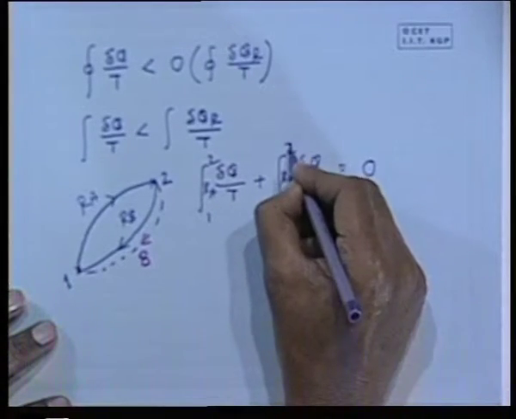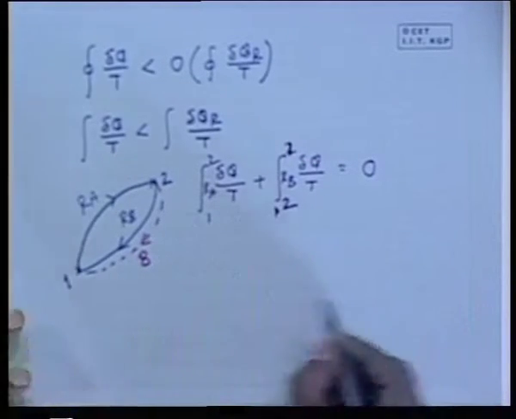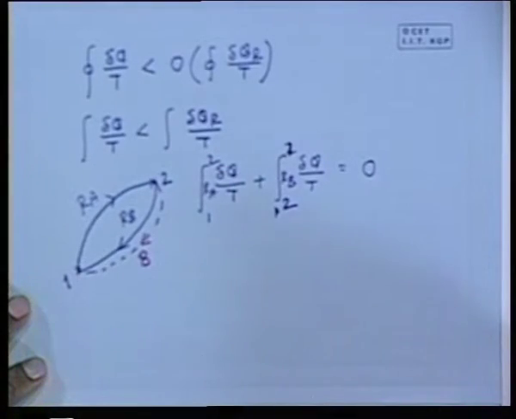Very good. I am very happy. ∮ δQ/T ≤ 0 for the cycle 1 R 2 B 1 is very good. But I have already proved this for a reversible cycle. That means for an irreversible cycle, what will it be?